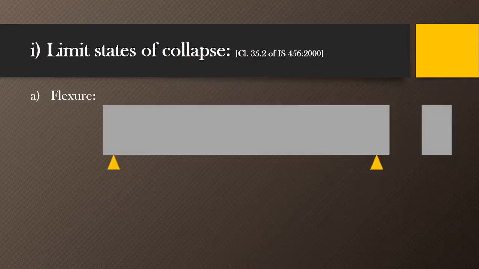Suppose, for instance, let us consider a plain cement concrete beam which is simply supported on two supports, and at present there is no external load acting on this member, so we can say there are no stresses. But suppose an external load acts on this beam in the form of a point load.